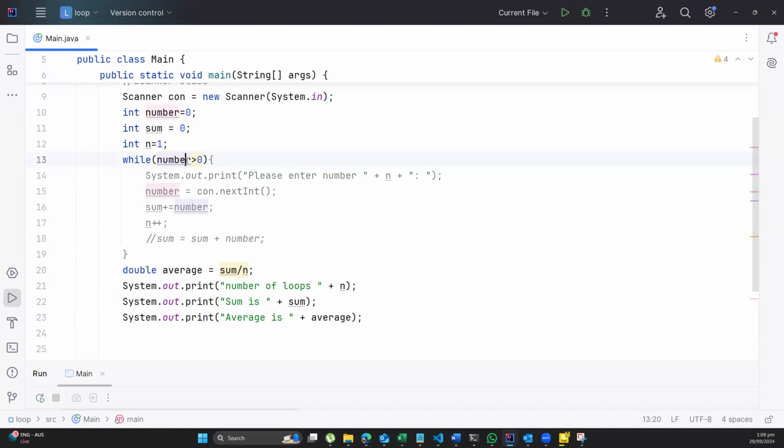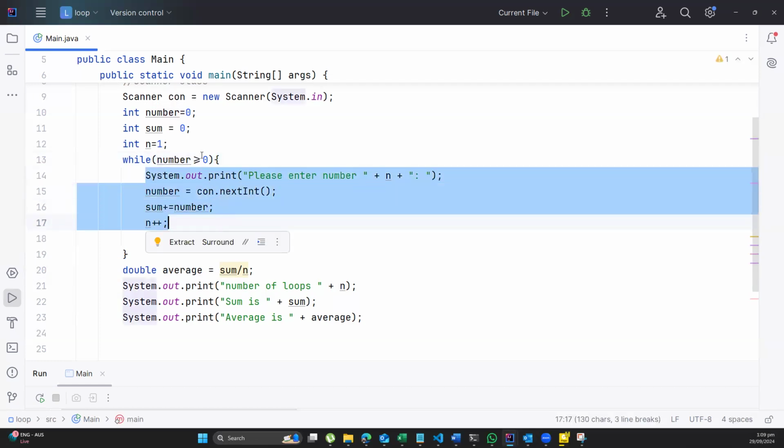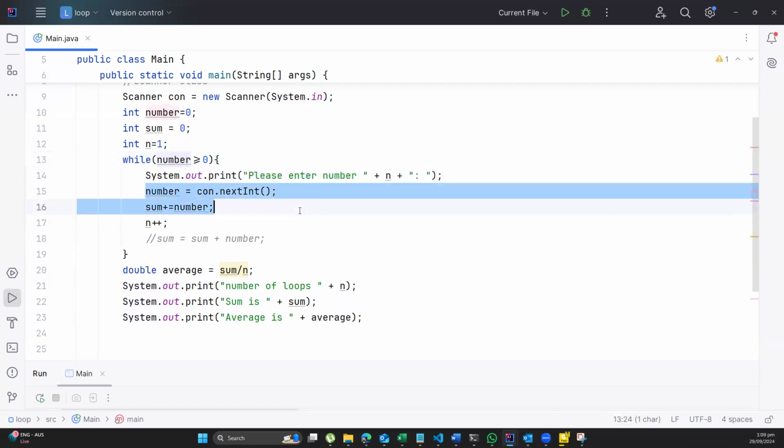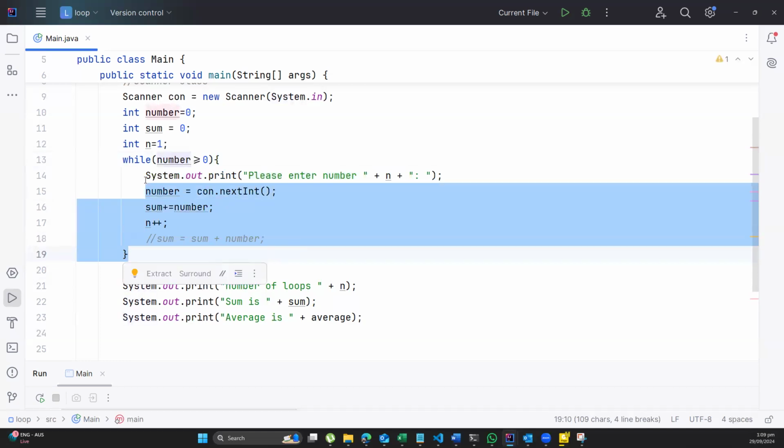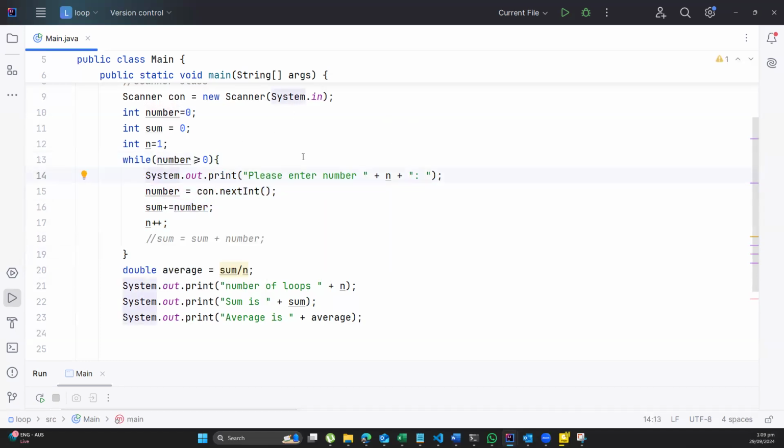So if the number that is being entered is greater than or equal to 0, then we should come in and do this. If it is less than 0, then we should what? Stop. Okay. So let's see if what I have done would make the sense I'm trying to do.